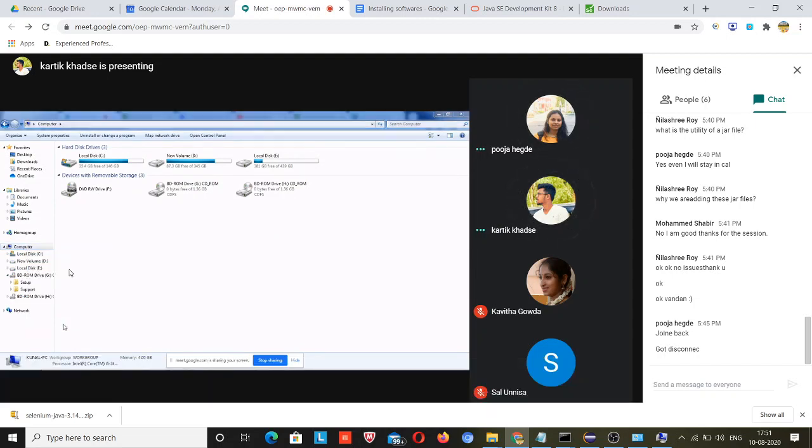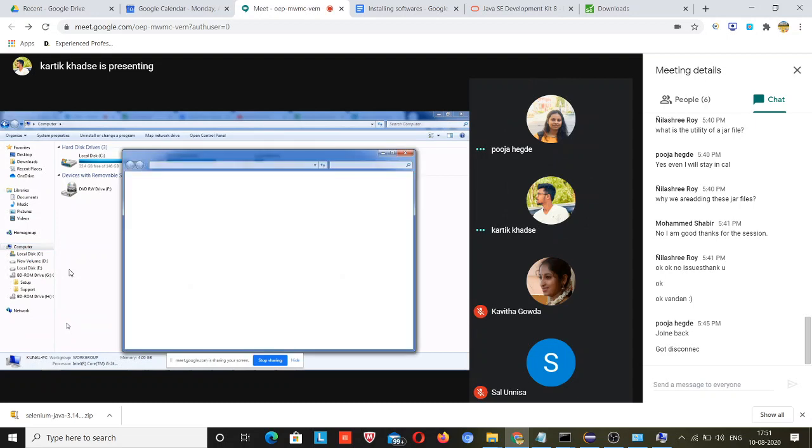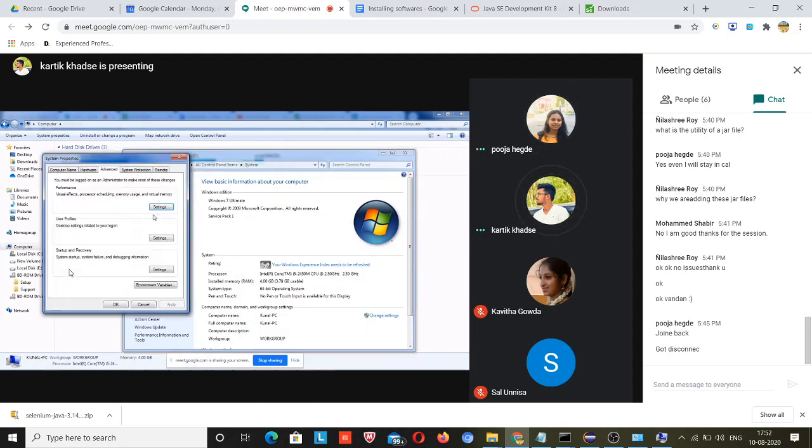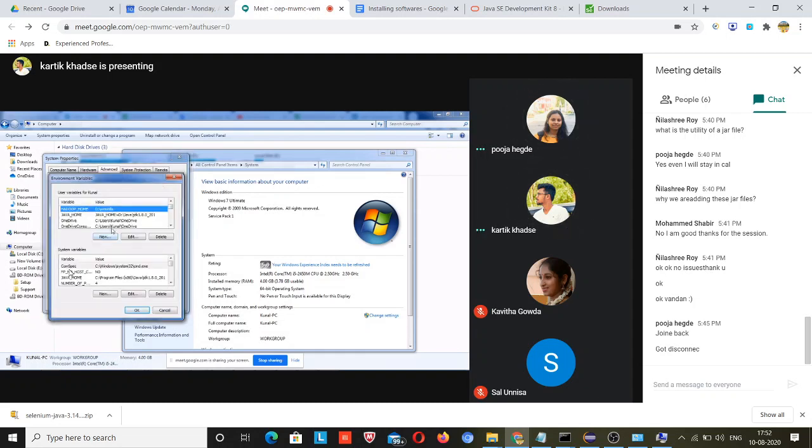Advanced system settings. Okay, environment variables. New, below, not here. Scroll down, Karthik.